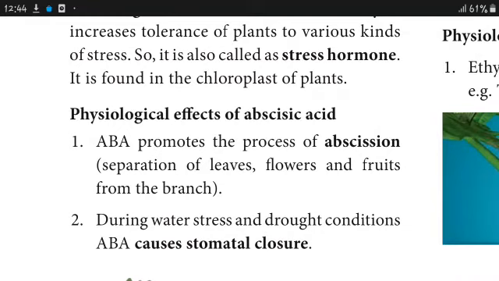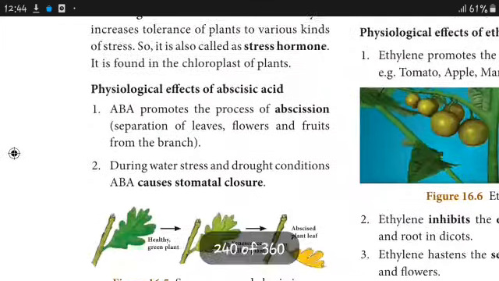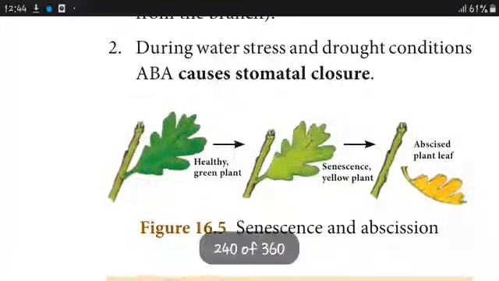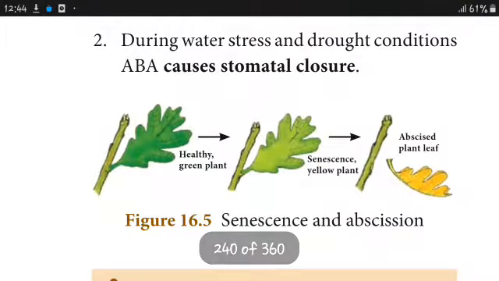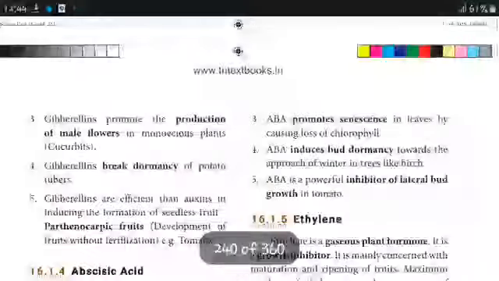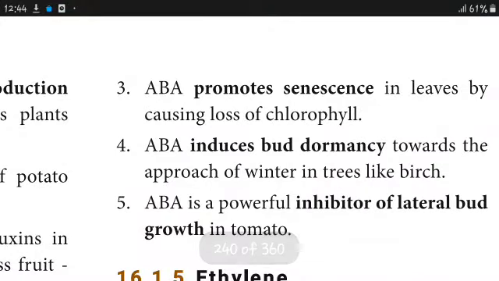During water stress or drought conditions, ABA causes stomatal closure, that is, the stomata will close, reducing transpiration.